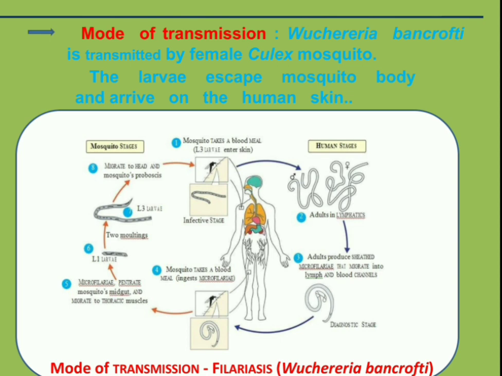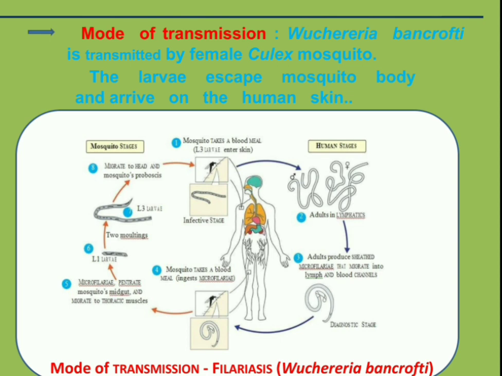After ingestion by the mosquito, the microfilariae penetrate the mosquito's midgut and migrate to thoracic muscles. Now the larva formed is termed L1 larva, and after two moultings the L3 larva is formed and it migrates to the head and the mosquito's proboscis.